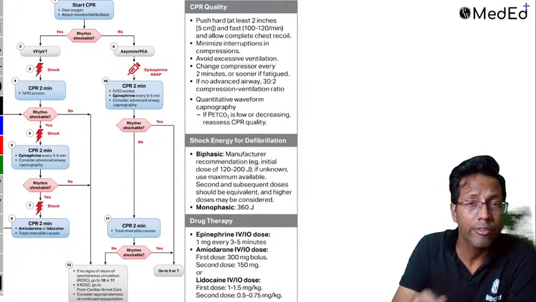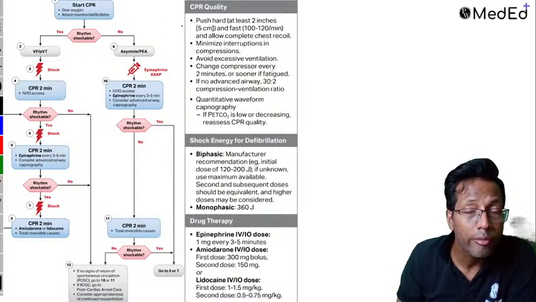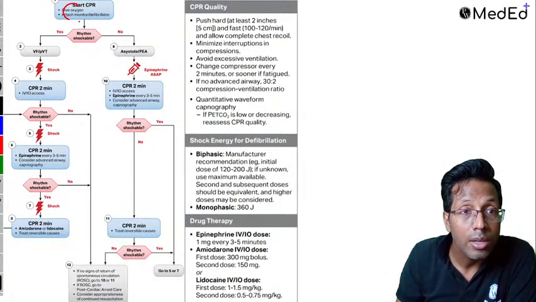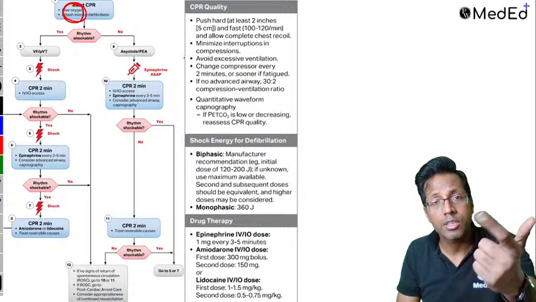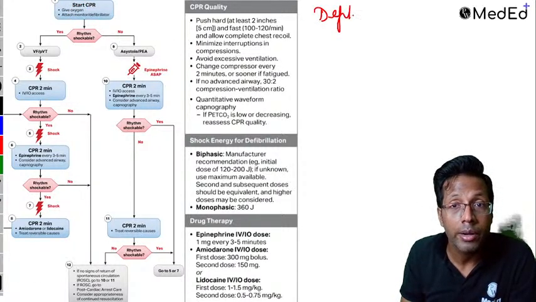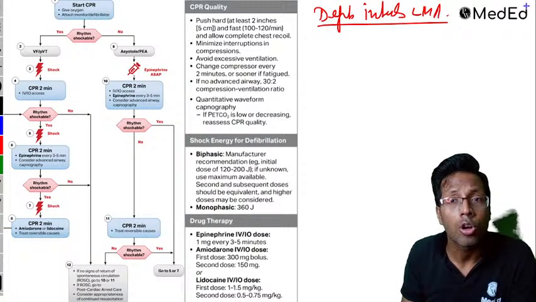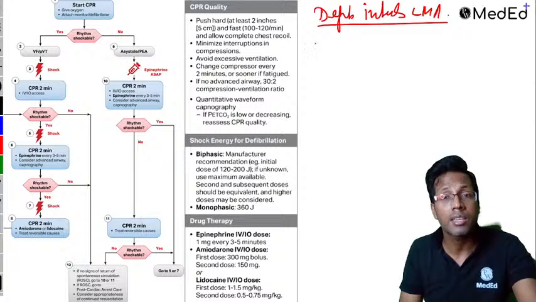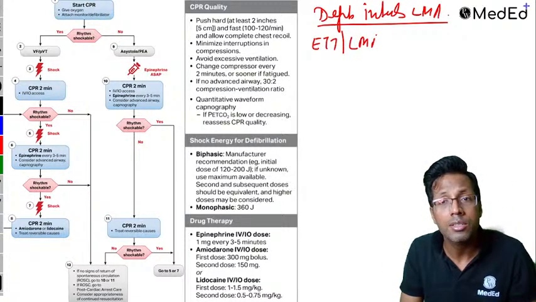So how is ACLS different from BLS, guys? Now people have come to help you. You had called people, remember? Scene safety, check response, call for help. The people who have come to help you have got a defibrillator, an intubation trolley, LMA, and monitors. So the difference between ACLS and BLS is that it has become advanced. You already have an endotracheal tube and a laryngeal mask airway.